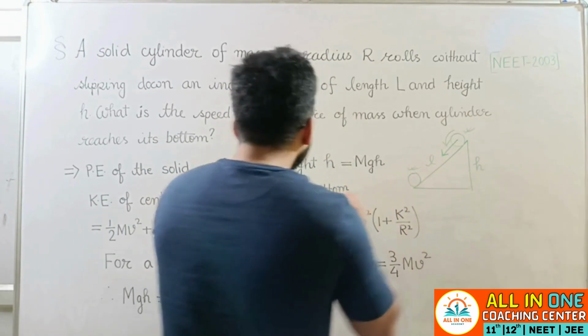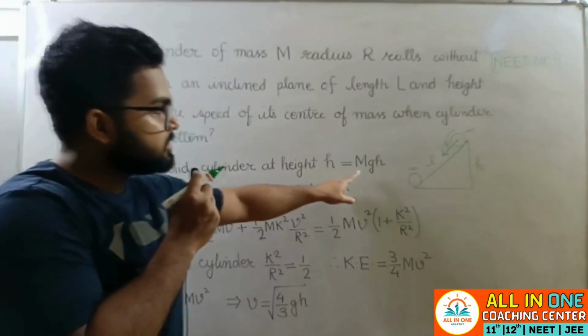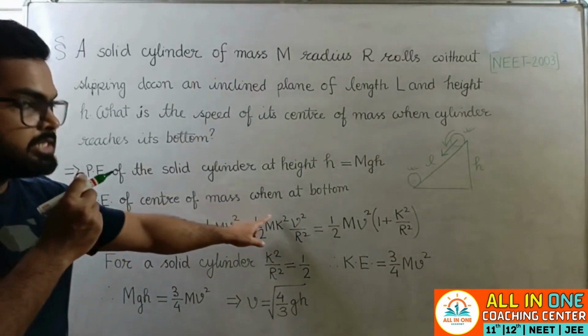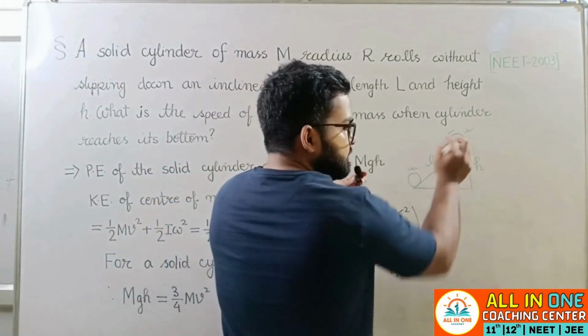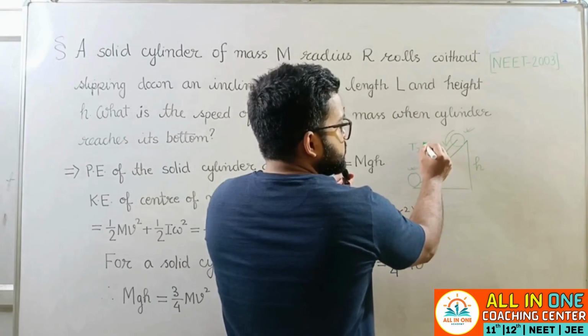So what will we do? Look at what is given. Potential energy of the solid cylinder at a height h obviously will be mgh. Kinetic energy of the center of mass when at bottom. The center of mass in this case is having two kinds of motion. One is the translatory motion and the other is the rotational motion.